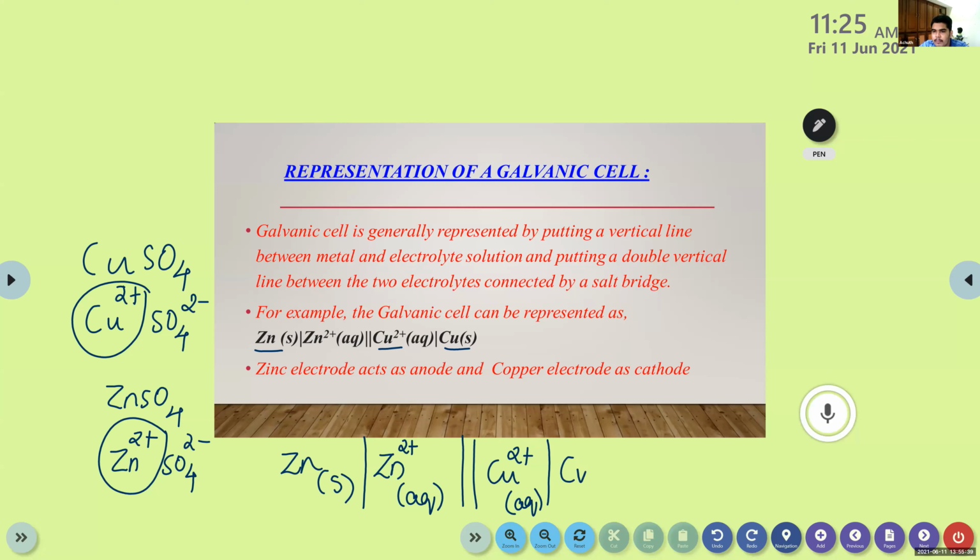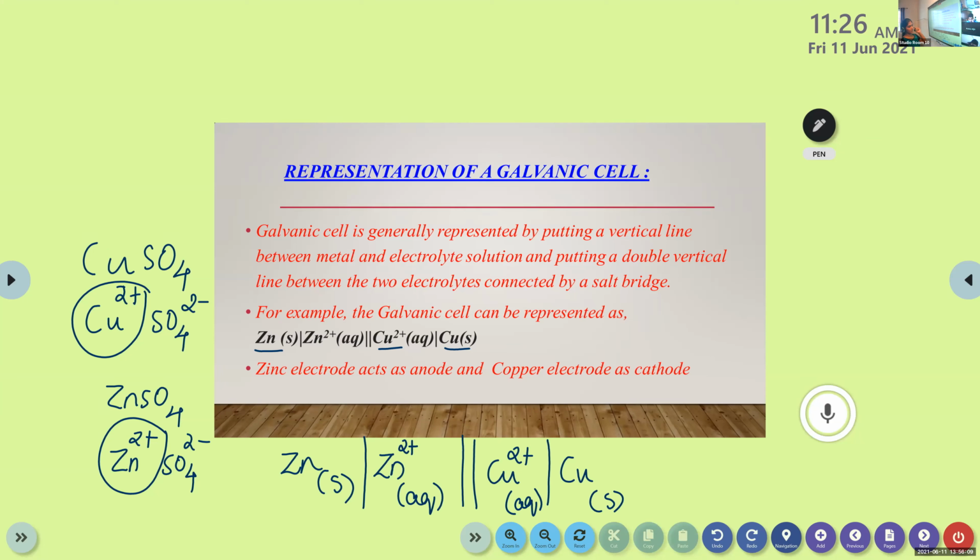Ma'am, yes, Achut, why do we have two lines before Cu2 plus? To separate anode and cathode. We have separated both anode and cathode using a salt bridge, right? Here also, we just separate these two using this double vertical line. And you have to mention this S. That means it's a metal that is in solid state. This is the method to represent a cell. This is in the case of galvanic cell.